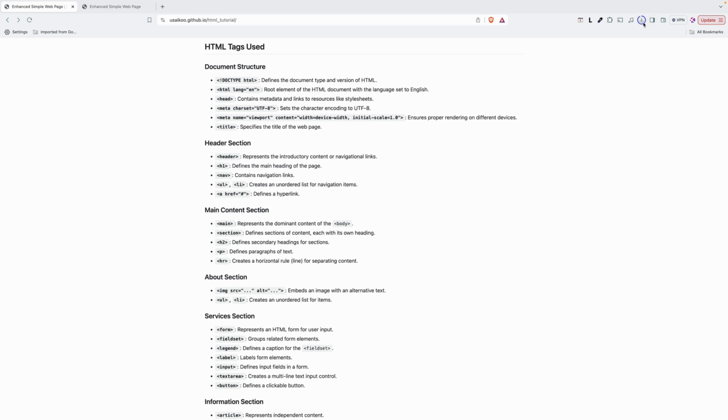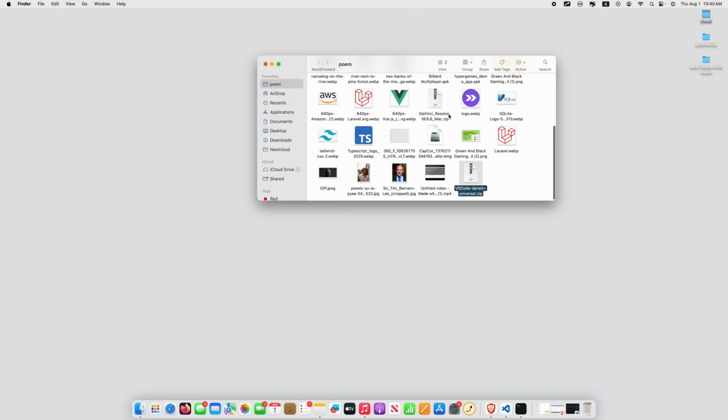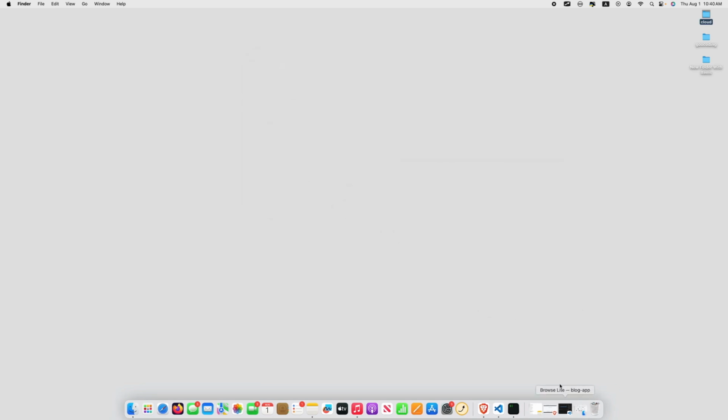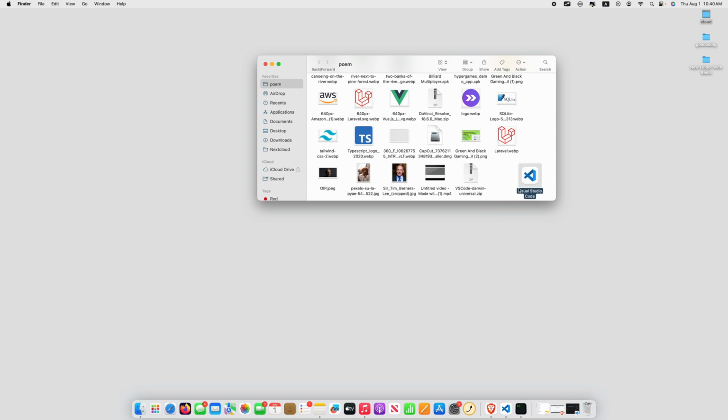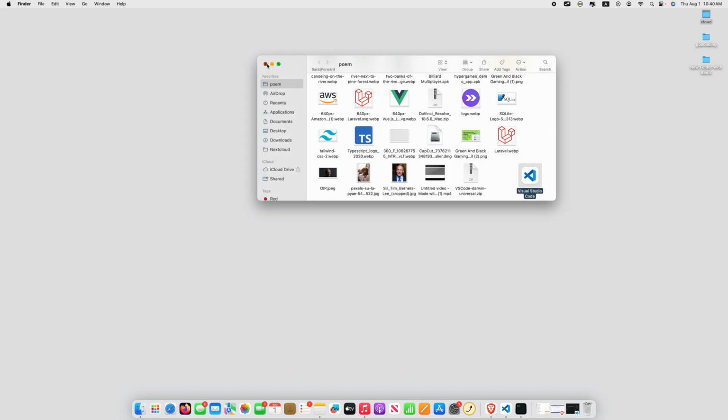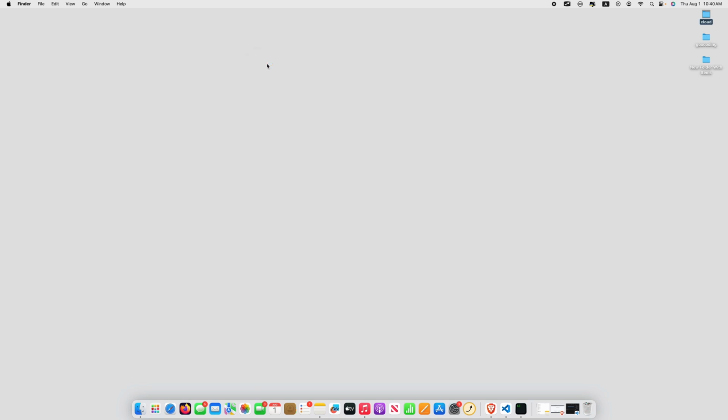For me, I have already installed it, but I want to show you how you can grab the IDE. After that, I open that file, then boom, you have your Visual Studio Code. You just grab it into the application folder. I have one, so I will stop copying, and if you don't have it, you should grab it there in the application folder, then you can open VS Code.